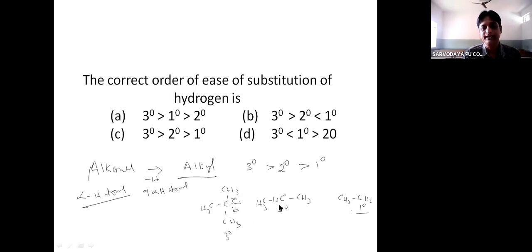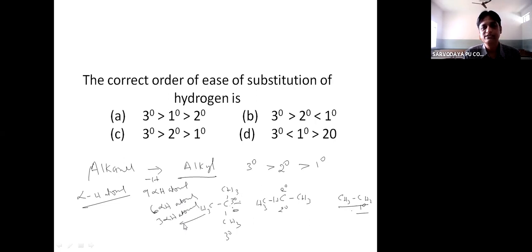Whereas if you take a secondary carbon atom, 2 carbon atoms are attached to it. So how many alpha hydrogen atoms are there? 6 alpha hydrogen atoms. And similarly, if you take a primary carbon atom, the adjacent carbon atom is 1, so only 3 hydrogen atoms are attached, 3 alpha hydrogen atoms.